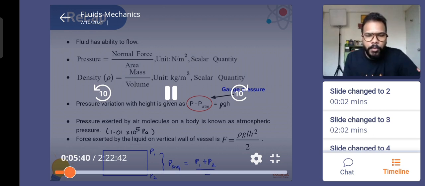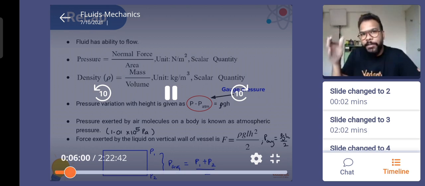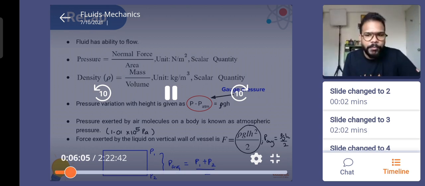Okay, guys. Then we spoke about the average force which is exerted by a liquid on the vertical walls of a vessel. That is something that we derived. We found that the average pressure is nothing but half of rho gh. So if you multiply this half of rho gh with the area of the wall on which you are interested in calculating the force, that will give me the value of the force itself. And that's what you see here in the expression of force: l into h is being multiplied. Length into height is basically the area of that vertical wall on which we are calculating the force.